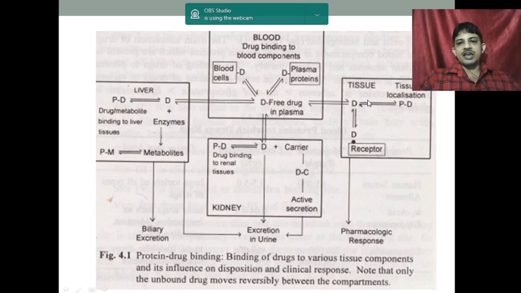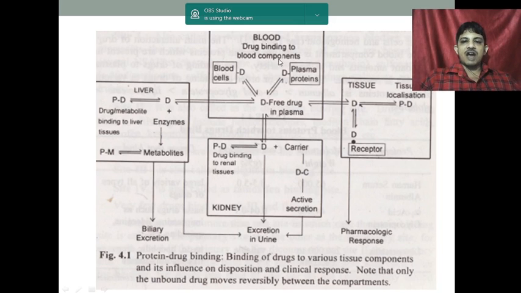The free drug can enter into the tissue, and it can also bind with tissue proteins. If it is the free drug, then it will bind to the receptor and produce the pharmacological response. Now here, in the kidney, the free drug will enter, again it will bind to the renal tissue, or it will bind to the carrier and be excreted, or it can be directly excreted. Now what does this figure mean?